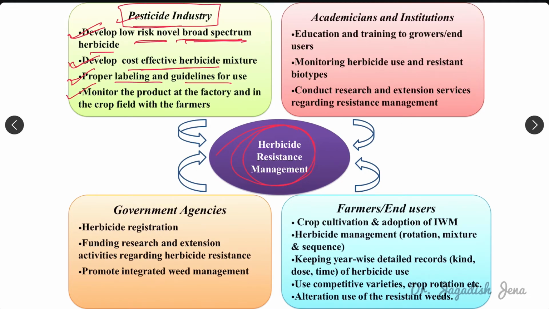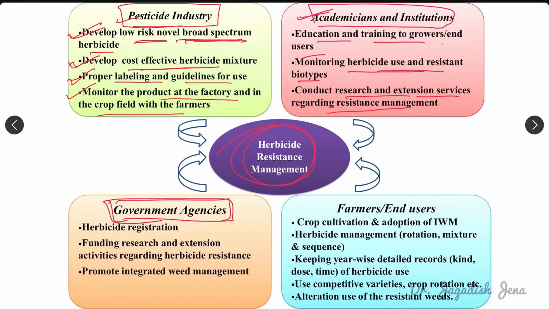Then monitoring the product at the factory and in the crop field as well by research and development personnel. Then academics and institutions: they can educate or train the users of that herbicide. They can run training programs to make farmers aware about herbicide resistance. Then monitoring herbicide use and resistant biotypes, and conducting research and extension services regarding resistance management. This is the role of academics or institutions. Then government agencies, what is their role in managing herbicide resistance? It should regulate the herbicide.